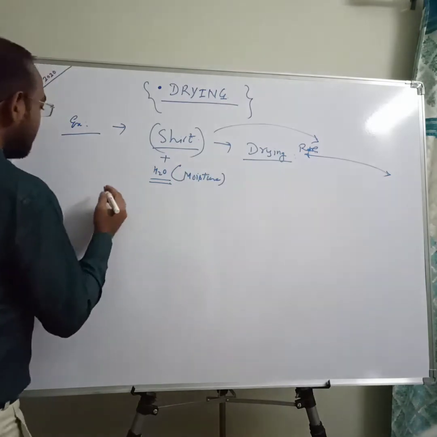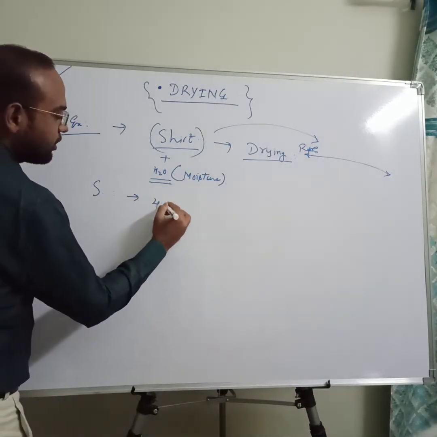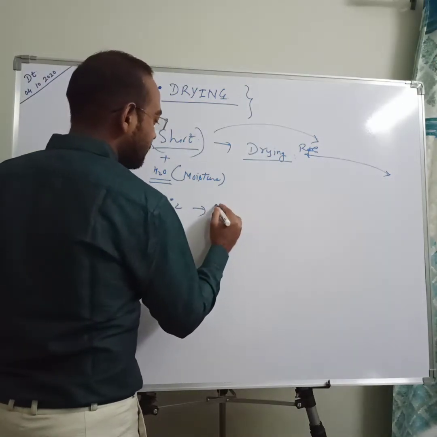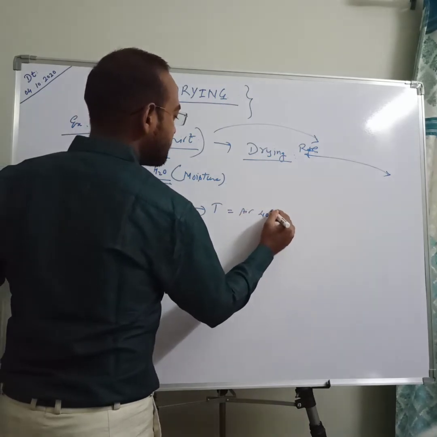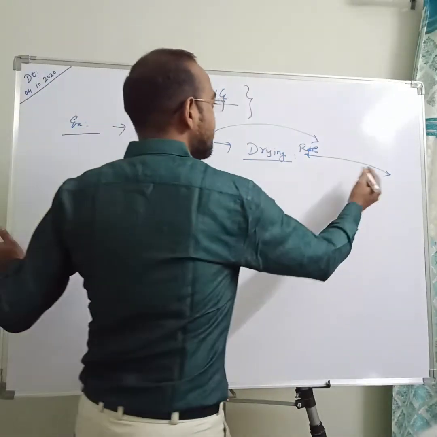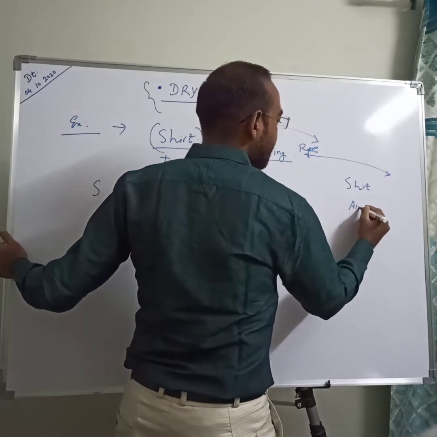Initially, take an example of summer weather. During summers the temperature is around 45 degrees Celsius, and we can easily assume the temperature of air is around 40 degrees Celsius. So there are two things: one is our shirt, the second is our air or atmosphere.